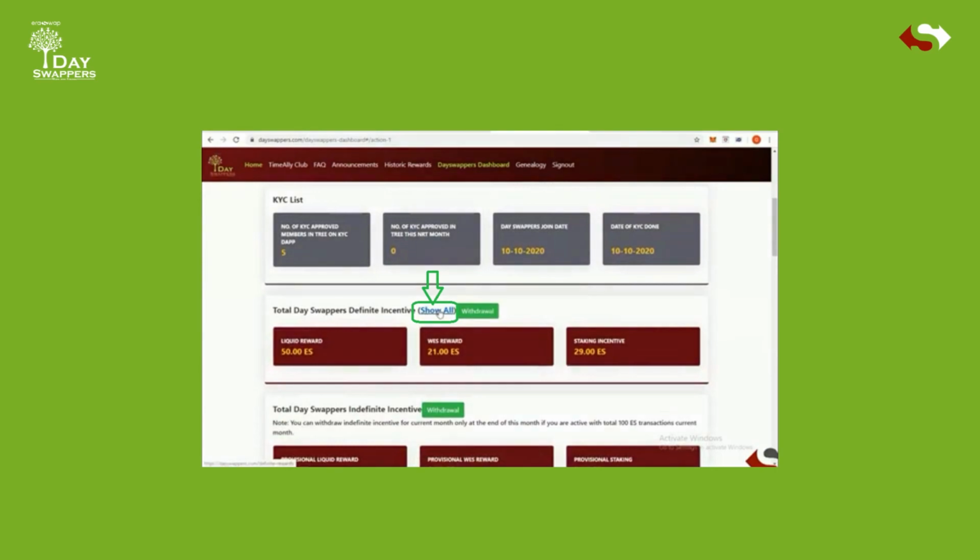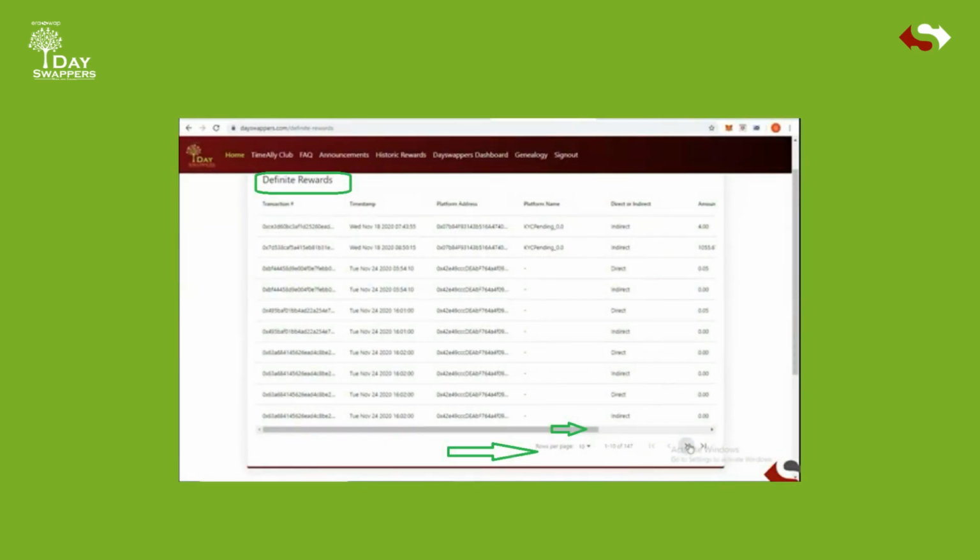Click on the show all link. Here you can see details of transaction, timestamp, platform address, direct or indirect, amount, ES, reward ratio, liquid/WES/stake. You can scroll the bar and also can check all rewards by pagination by clicking on the next or previous buttons.